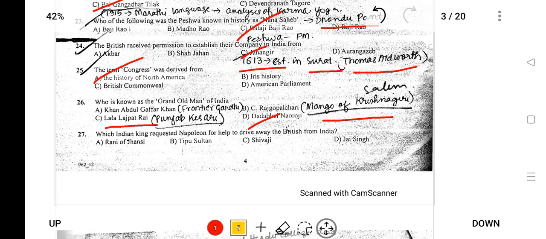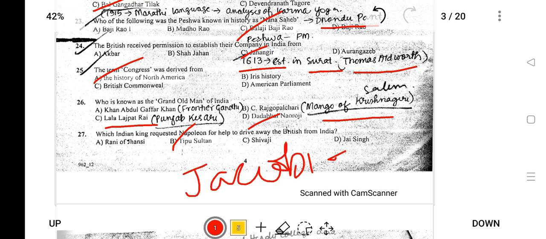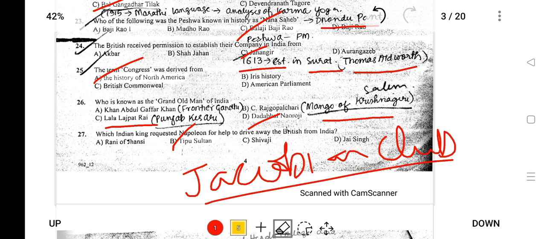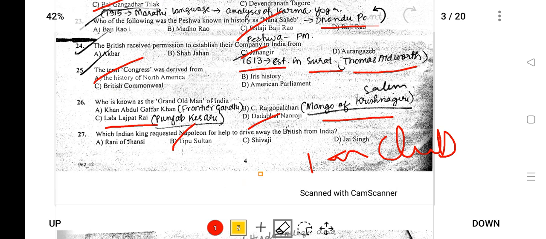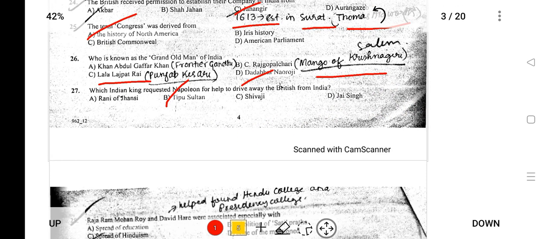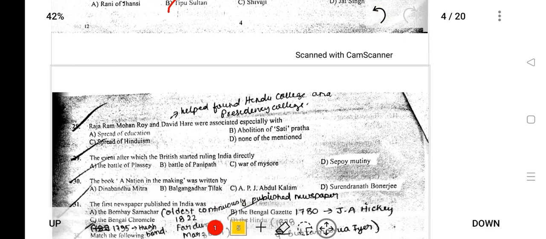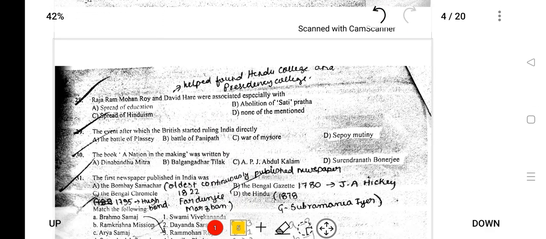Which Indian king requested Napoleon to help drive the British away from India? It will be Tipu Sultan. Tipu Sultan joined the Jacobin Club so as to appease the French in joining forces against the British. So he sought French help to overthrow the British in India.